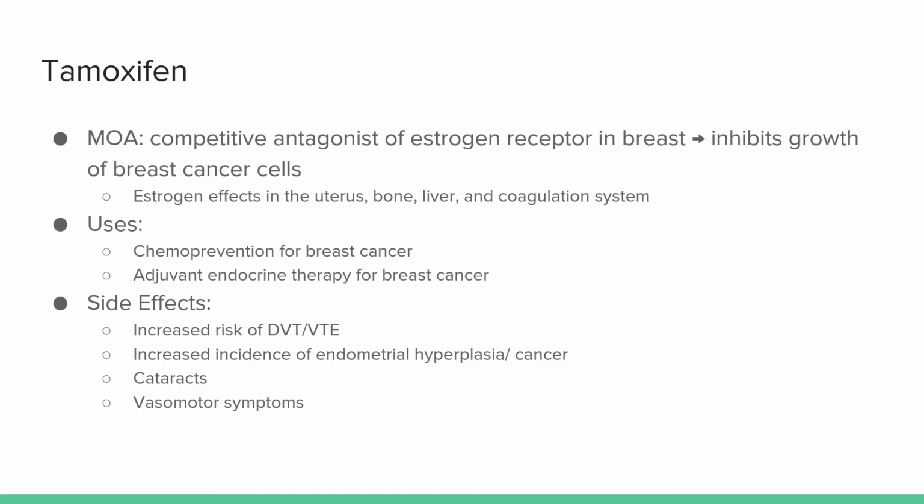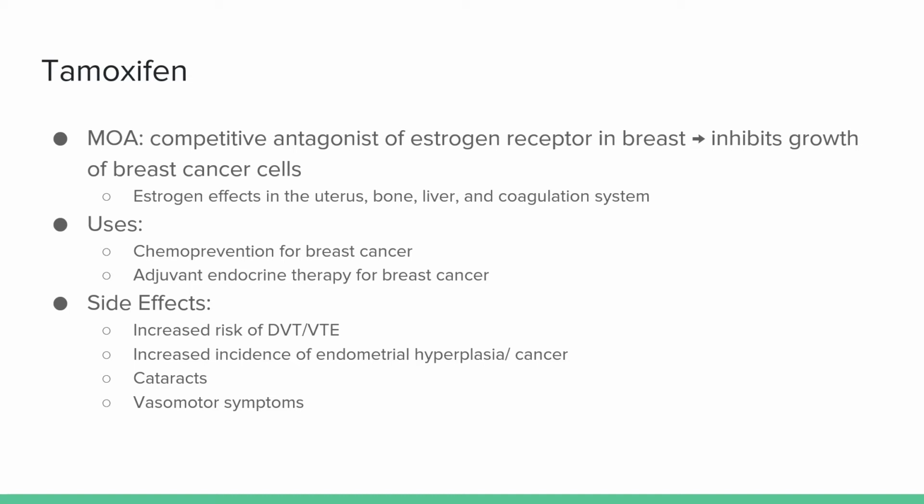Tamoxifen is in the class of medications called selective estrogen receptor modulators, or SERMs. These work by competitive antagonism of estrogen receptors in the breast, thereby inhibiting growth of breast cancer cells. It produces an estrogen effect in the uterus, bone, liver, and coagulation system. It is used for both chemoprevention of breast cancer in those with a high risk of breast cancer, as well as adjuvant endocrine therapy in those with a history of breast cancer.